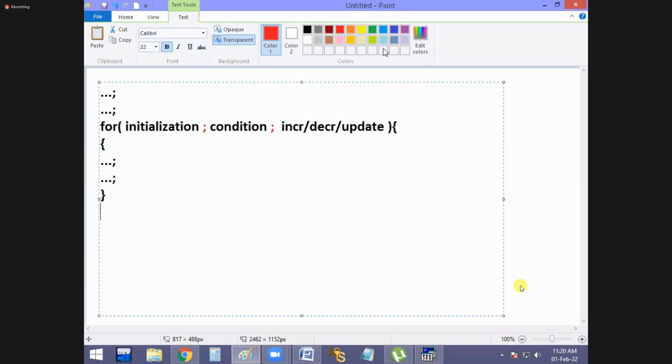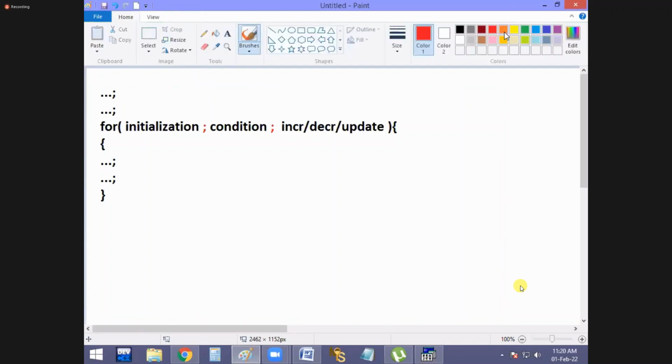Now see, guys, how this for loop works. The default execution order is top to bottom, and here also it is top to bottom. Initialization is the first part, meaning the variable is initialized with some value. After that it goes to the condition, which is always the second part. Suppose the condition is true, it enters inside. When the statements are completed, the program goes to increment or decrement or update, which is always the third part.